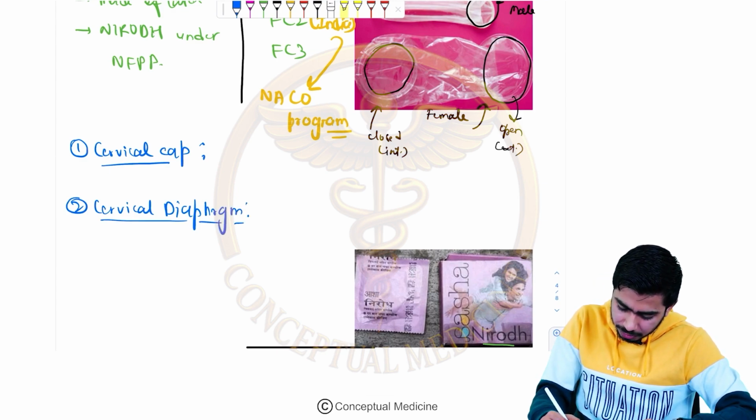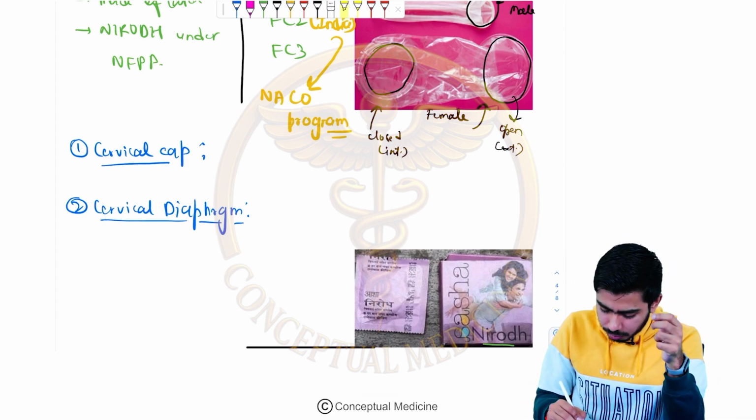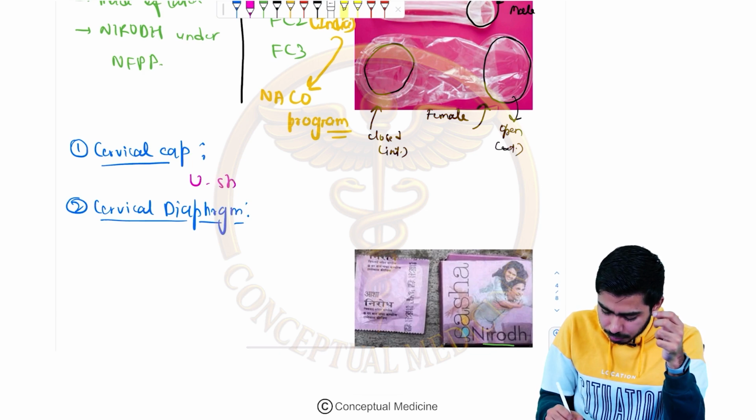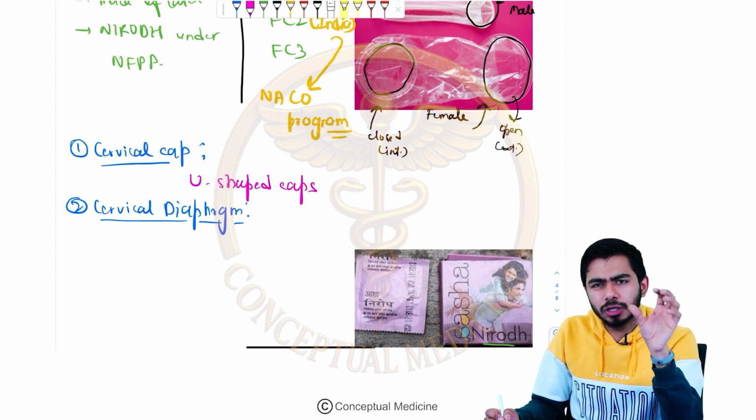In the cervical cap we are talking about U-shaped caps, and they cover the cervix.